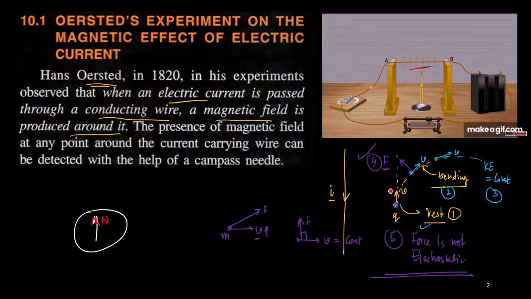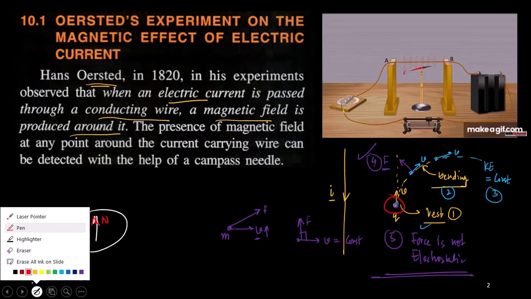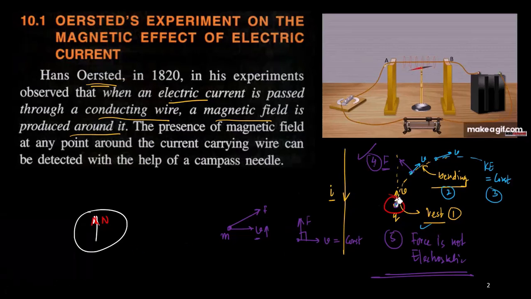Once he places this magnet or compass in that particular position and moves the compass, he found that the deflection of the needle is along the same direction as that of the deflection of the charged particle. So the path in which the charged particle shows the deflection is the same along which the compass needle also deflects. That means the force which is deflecting the compass needle, which is itself a magnet, is a magnetic force. So the final observation is that the force F is Fm. What is Fm? Fm is the magnetic force.